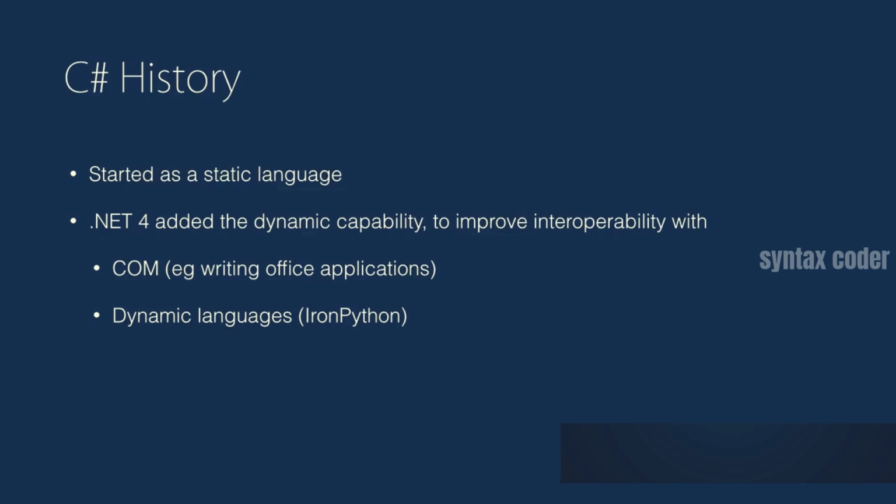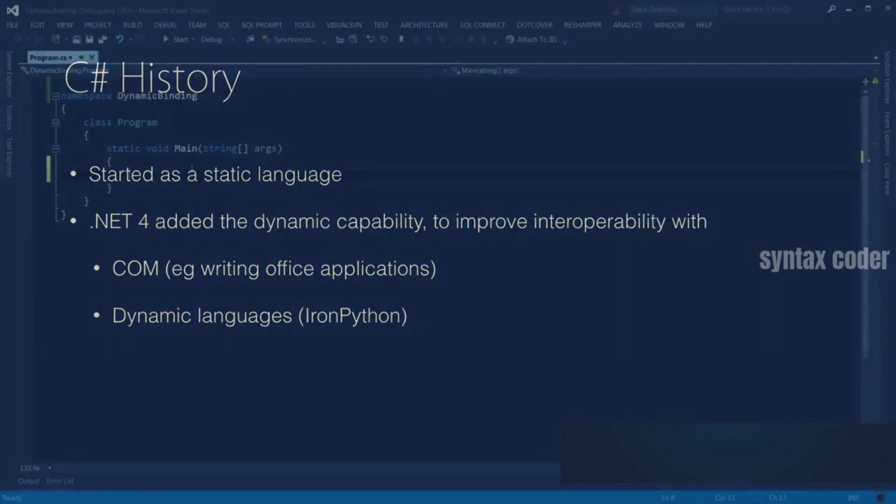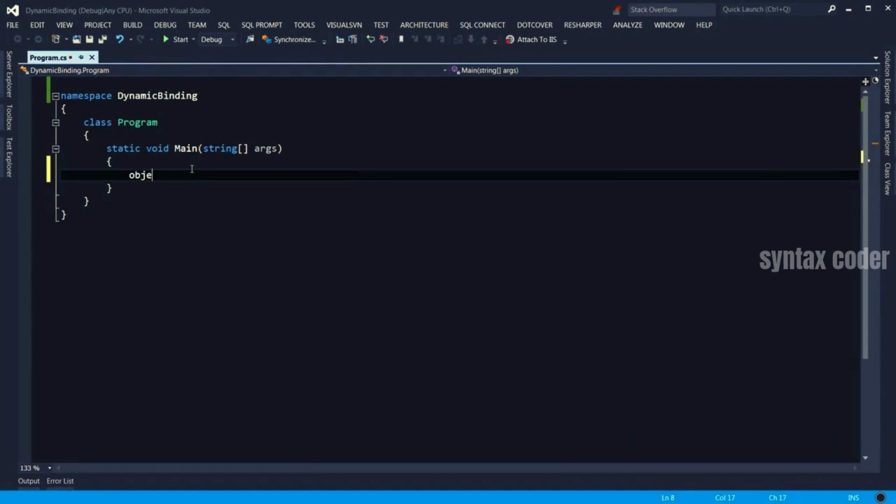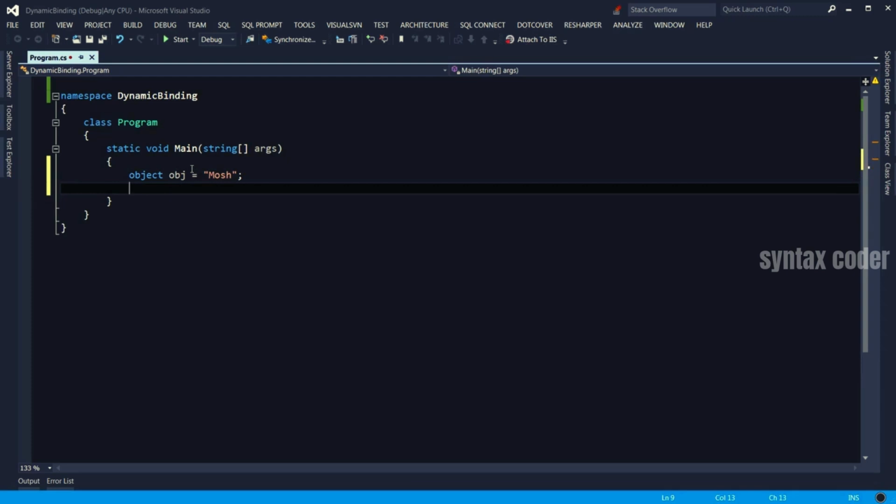Without dynamics, you have to use reflection. What is reflection? Reflection is a way to inspect the metadata about a type and access properties and methods. Let me show you an example. Let's say I have an object here, give it a name of object and assign it to a string, my name. I can call the getHashCode method here like this, and that's pretty easy.